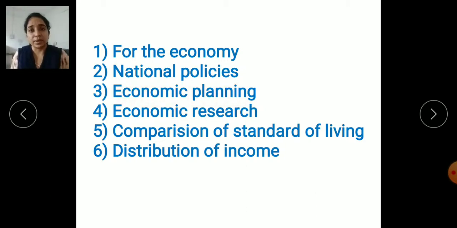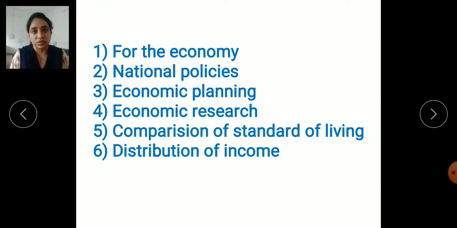Next is economic planning. This chapter, I can say the full chapter, is given in the 11th standard economics subject itself. So economic planning means the planning is made for the economy: what should be the agricultural sector production, how much it should be, industrial sector production, and all the plannings are done there, which is just possible due to the national income itself. Because of national income we can make the economic planning properly.